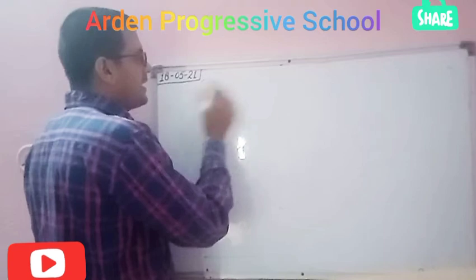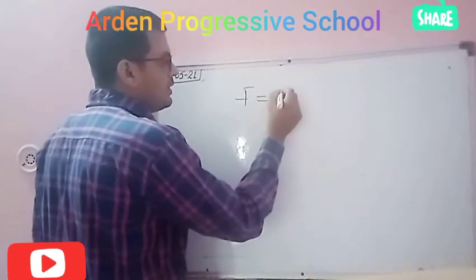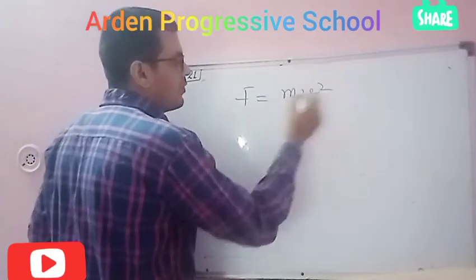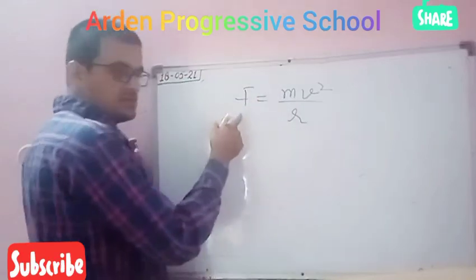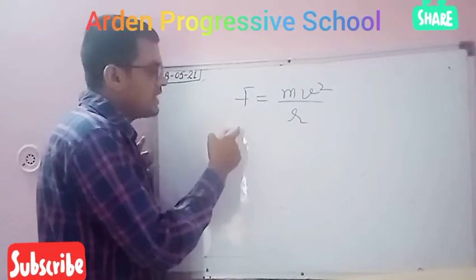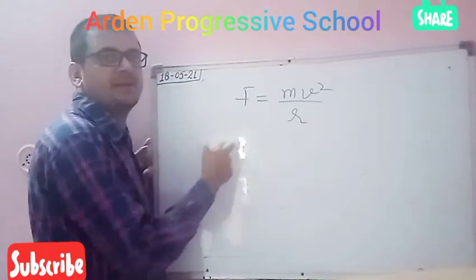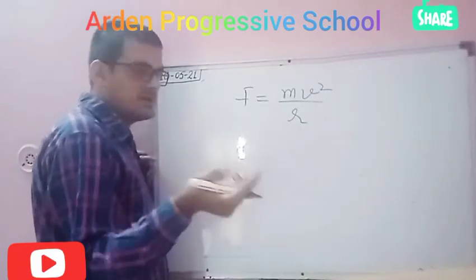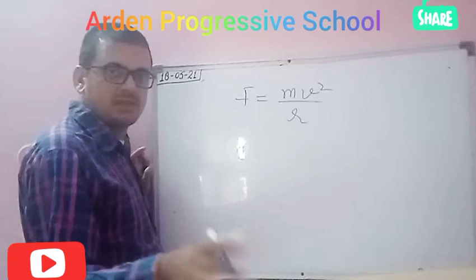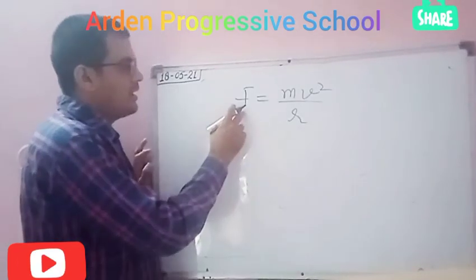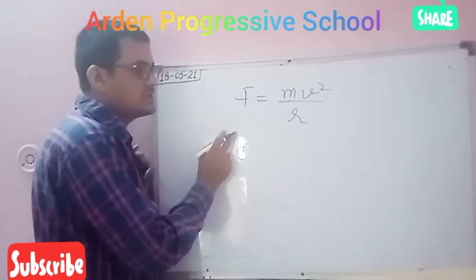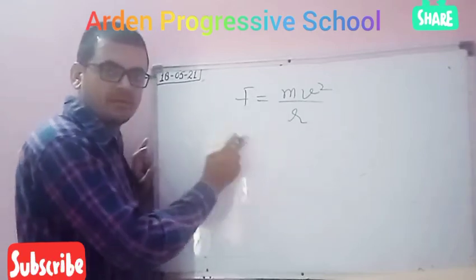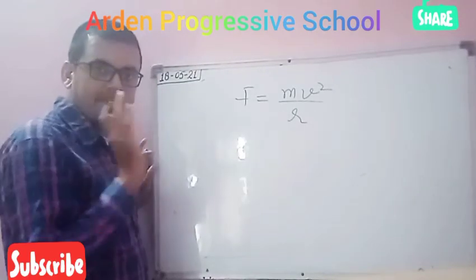Students, suppose I take force equal to mv square over r. This F is representing the centripetal force. You will study centripetal force next in 11th. Here the centripetal force is equal to mv square over r. This time we are finding out the dimension.